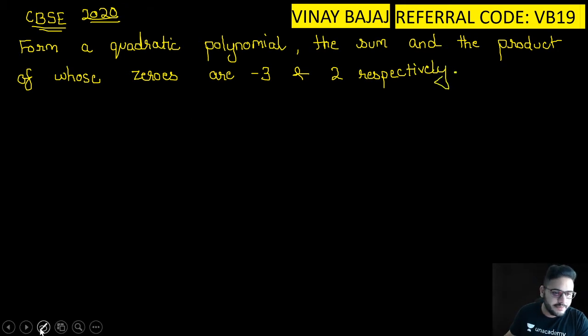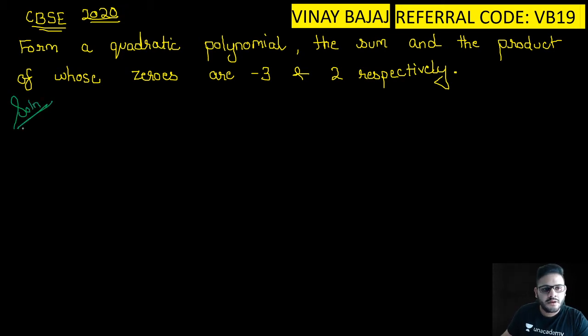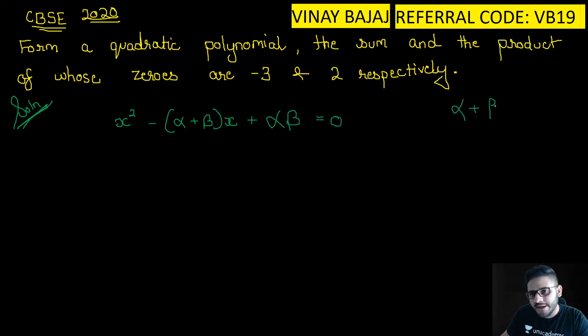Now let me change the ink. Solution: we all know that x square minus (alpha plus beta) into x plus alpha beta is equal to 0. Now alpha plus beta is equal to -3 and alpha beta is equal to 2.